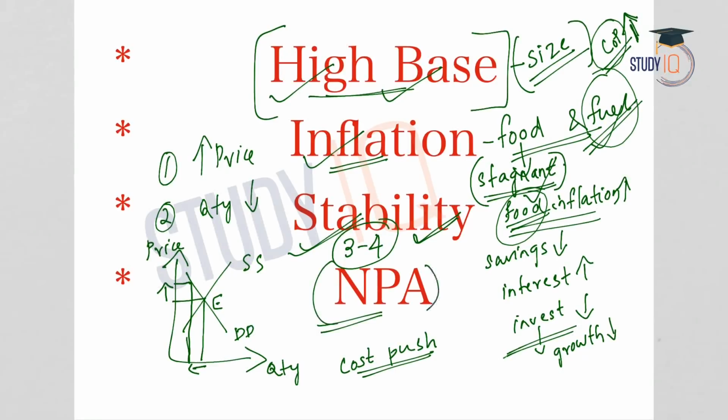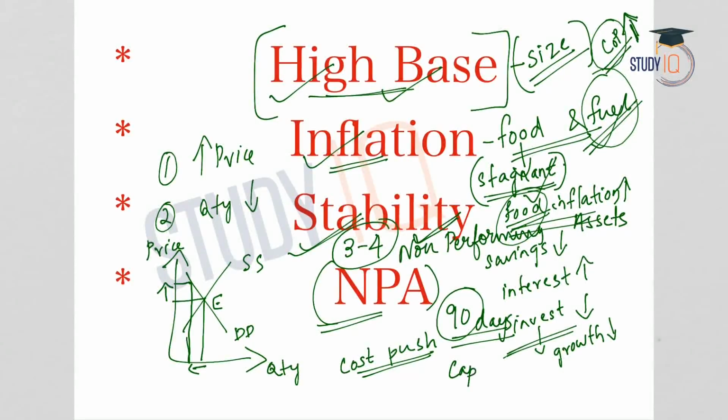Next challenge is an increase in the non-performing assets, or the NPA. NPA means non-performing assets. A loan becomes a non-performing asset if the principal or the interest is due for 90 days or above. So, an increase in non-performing assets means that the banks are not able to provide further loans because of accumulation of bad loans.